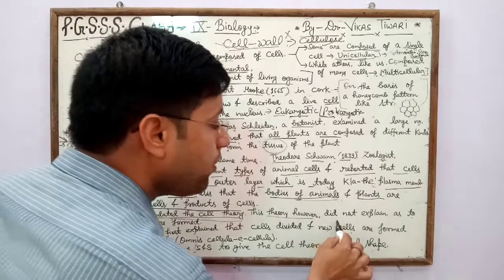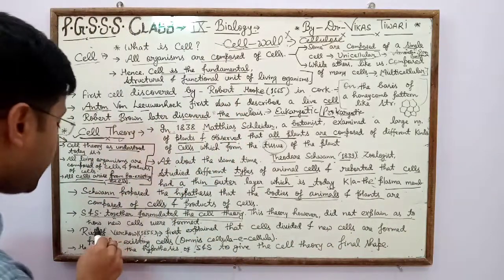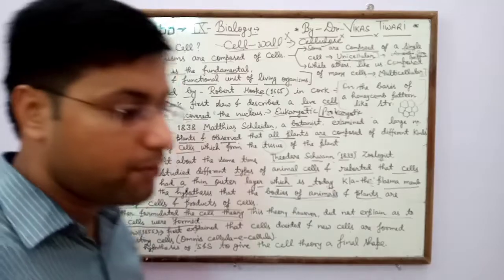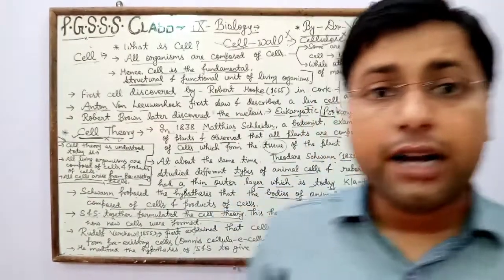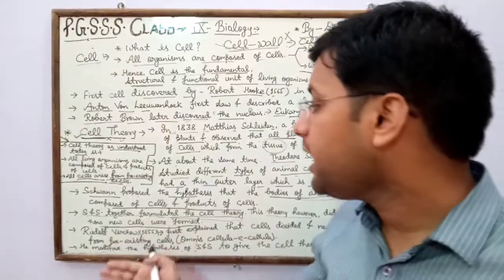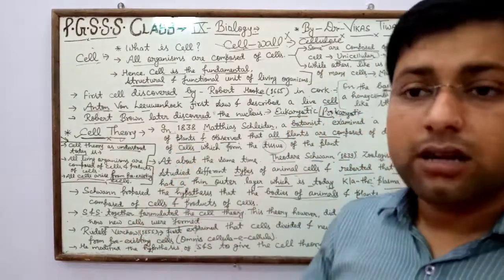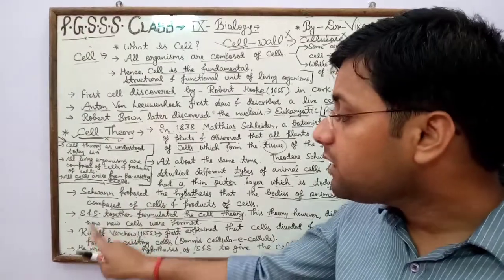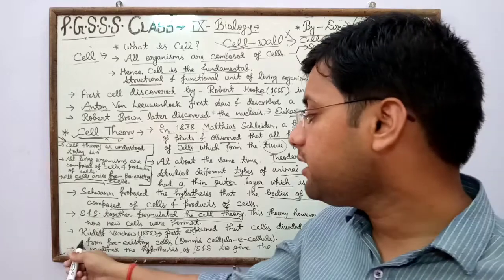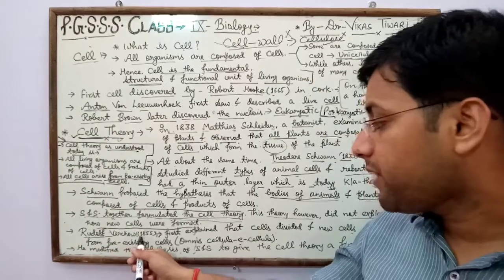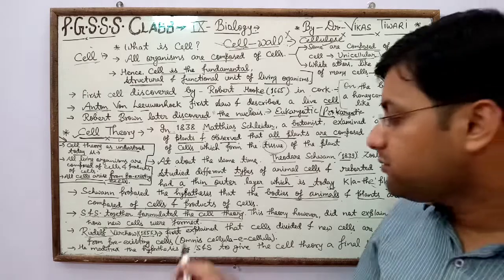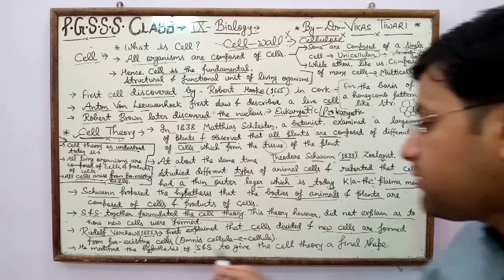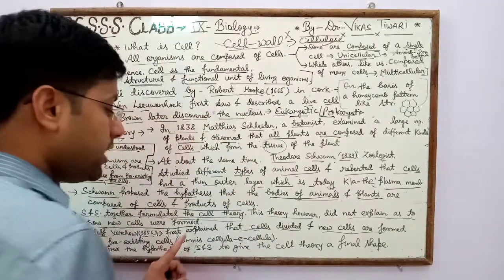This theory, however, did not explain how new cells were formed. Both scientists were unable to explain how new cells are formed. So after both scientists, another scientist Rudolf Virchow in 1855 first explained that cells divided and new cells are formed from pre-existing cells.